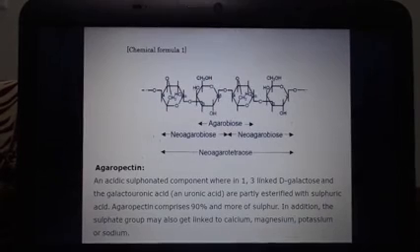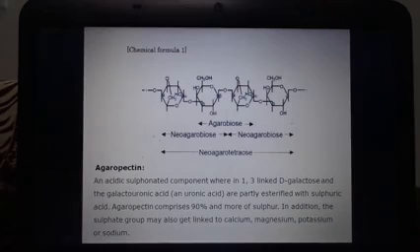Another component is agaropectin, which is an acidic sulfonated polymer of 1,3-linked D-galactose and galacturonic acid, also known as uronic acid. These are partially esterified with sulfuric acid, and agaropectin contains a high amount of sulfur, and in addition it may also be linked to calcium, magnesium, potassium or sodium.